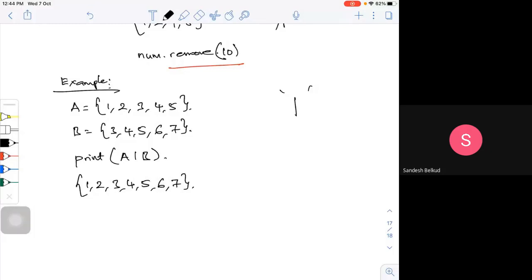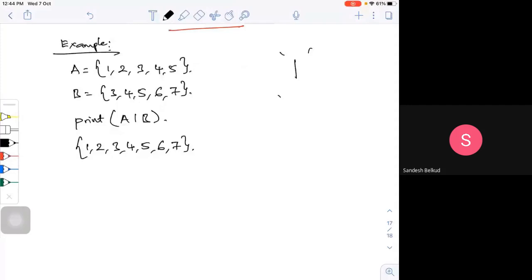You can try this on the Python shell and you will get the same thing. Now, you should go back and see this is your set A.